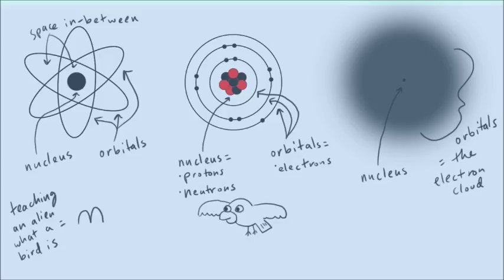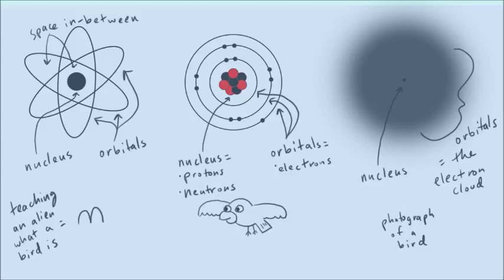And so back to our alien bird analogy, this would be like showing the alien just a photograph of a bird. It'd be the most accurate by far, but for something that had never seen a bird before, might be a little bit hard to understand all the details. All right, so when you're in chemistry class, you can kind of keep all three of these pictures in your head to help you visualize atoms.